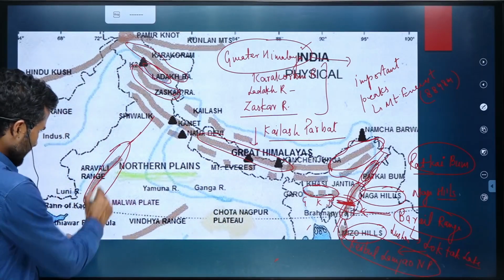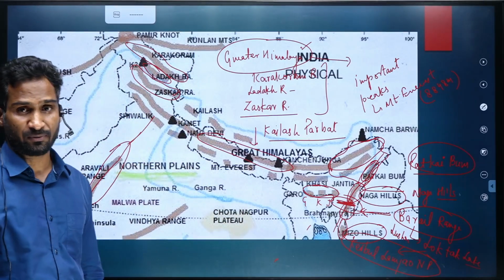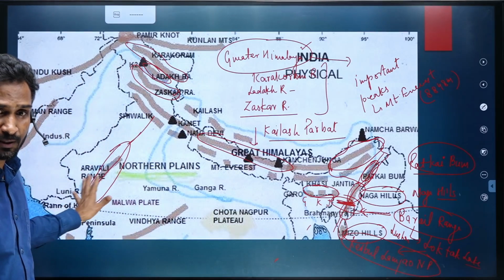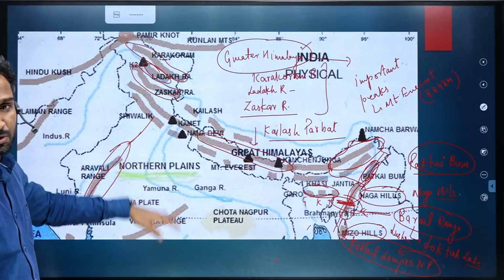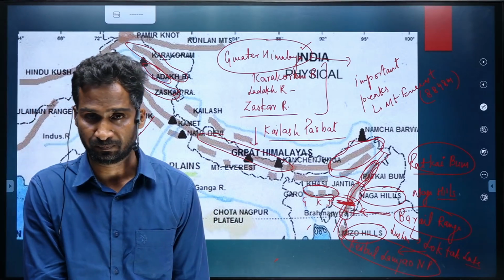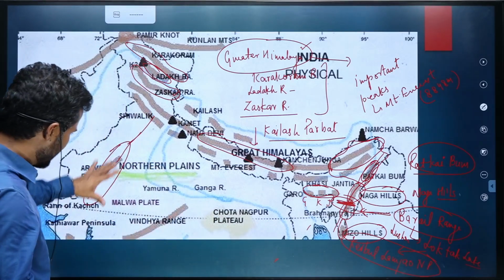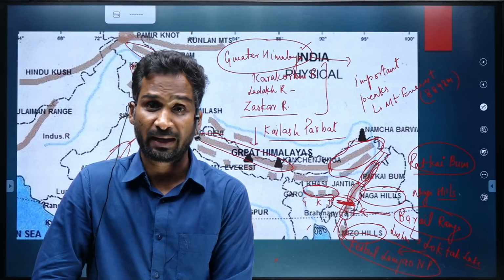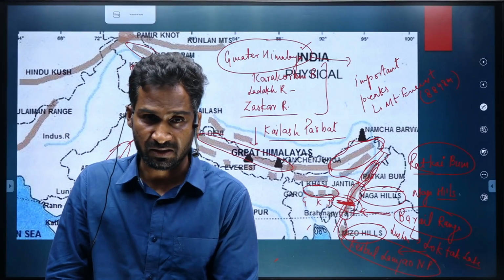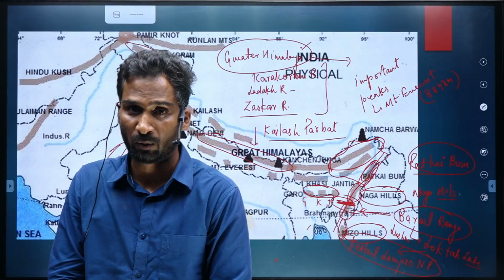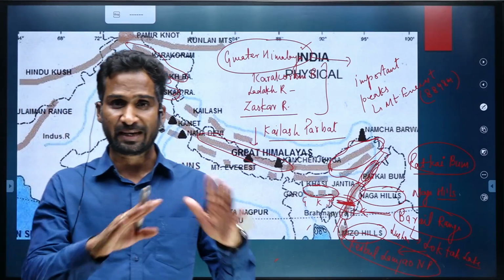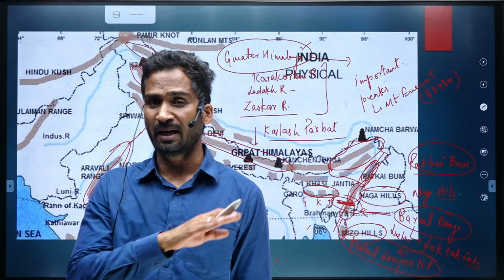If you look at the orientation of Aravali, it is broadly north to south, and to be precise, southwest to northeast. And if you look at the height of Aravalis, it is said to be a remnant mountain, a residual mountain. It is an example of old fold mountains. With time, this mountain range has weathered away.